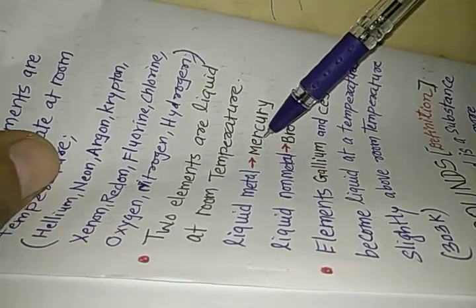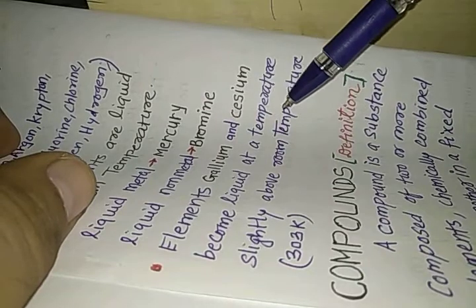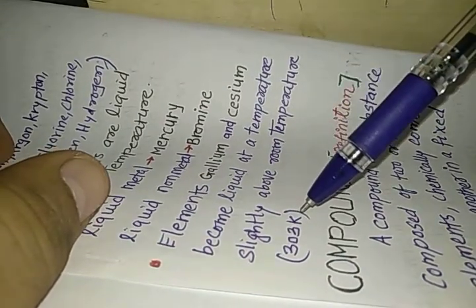Two elements are in the liquid state at room temperature. These two elements are mercury and bromine. But for your information, mercury is a metal, so we call it liquid metal, that is mercury, and liquid non-metal, that is bromine. Elements gallium and cesium become liquid at room temperature slightly above 303 Kelvin.